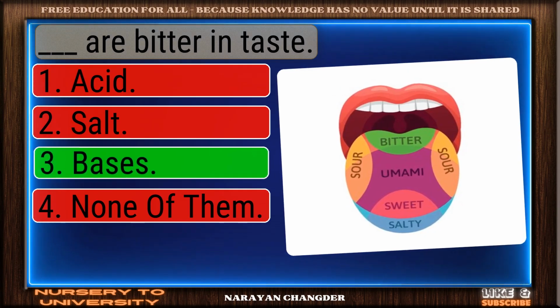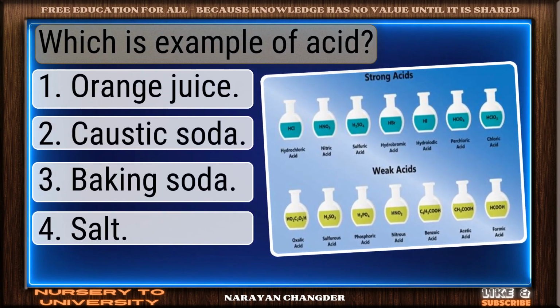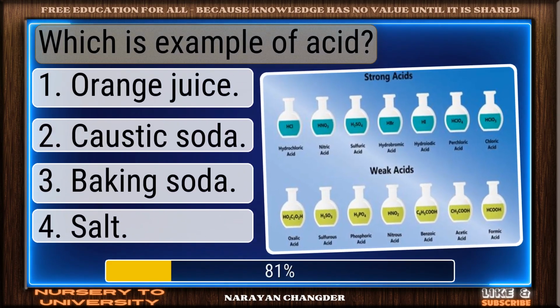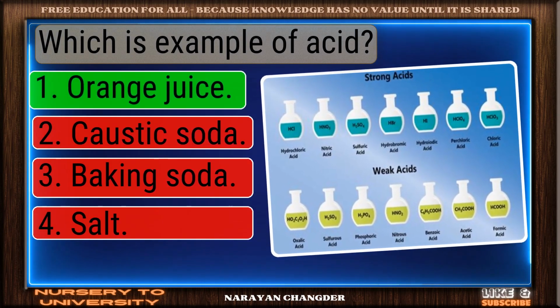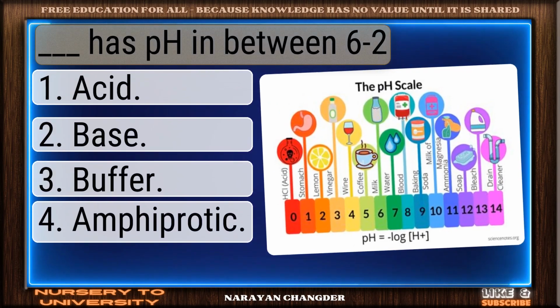You got it. Your choice bases is right. Which is example of acid? Excellent. Orange juice is a brilliant choice. Dash has pH between 6-2.